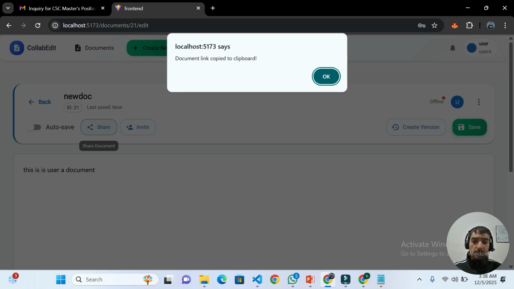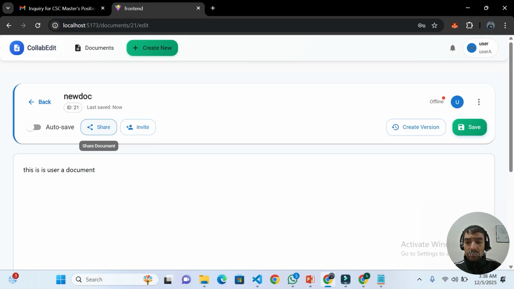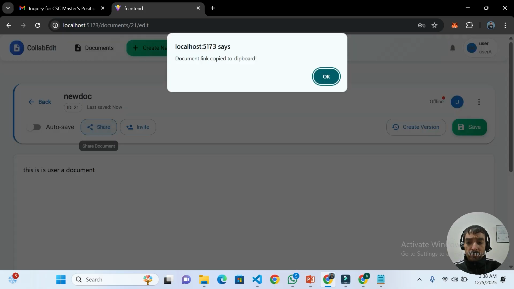I use APIs in the front end to communicate with the microservices. When the user taps on this share icon, he sends a request using the RESTful APIs, and in the response he gets a URL.